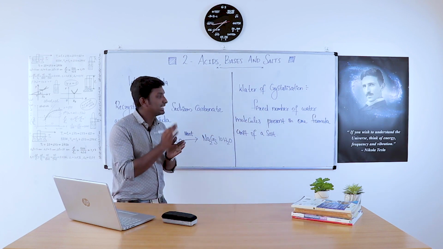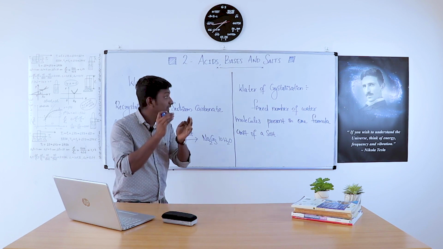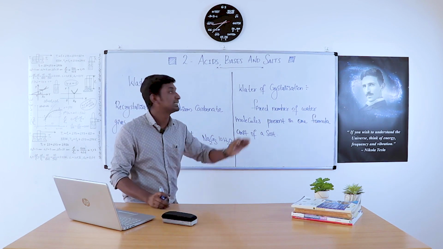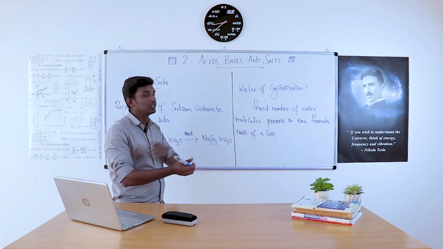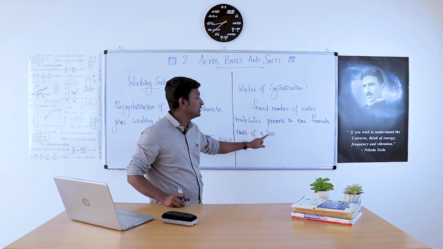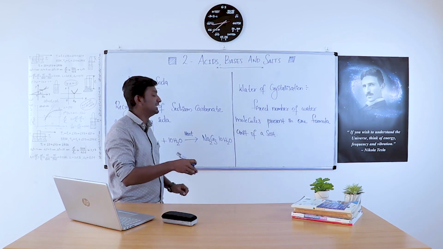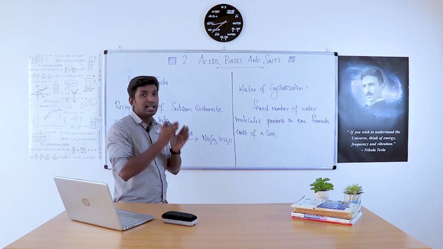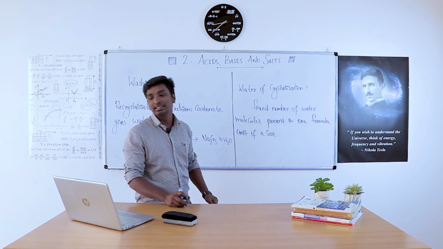When we are considering one formula unit of a salt, the number of water molecules present in it is a fixed number. And that fixed number of water molecules is known as water of crystallization.